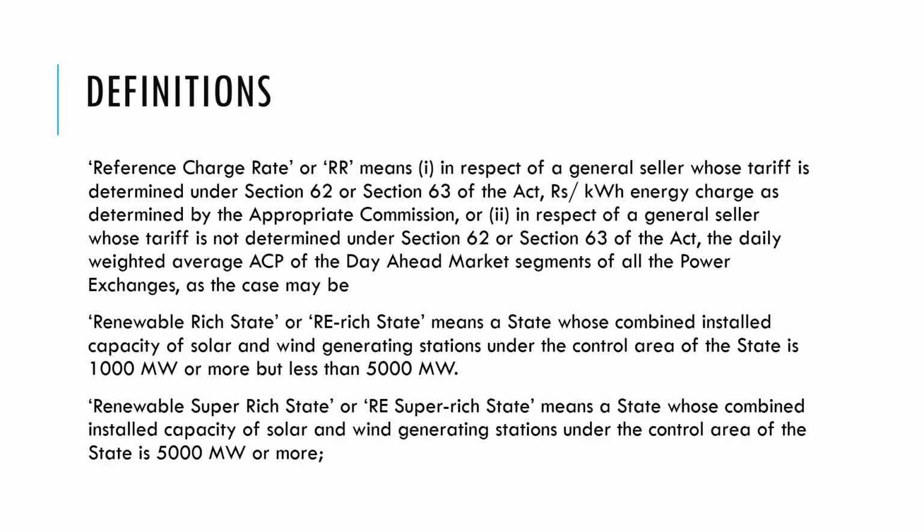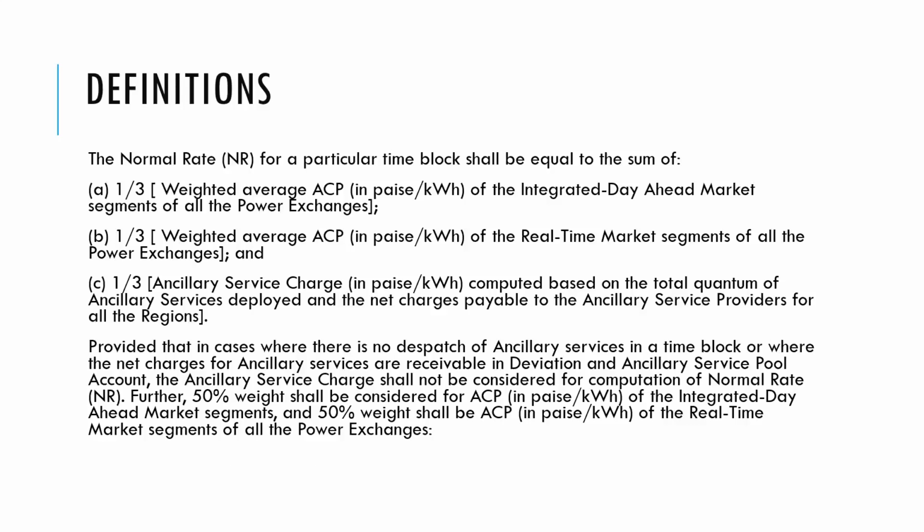And in the absence of the ancillary rate, the DAM rate and the RTM rate would be given a weightage of 50% each. That is, 50% of the DAM rate of that block and 50% of the RTM rate of that block; the sum would be used as the deviation rate of that block.